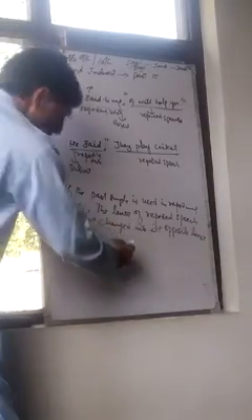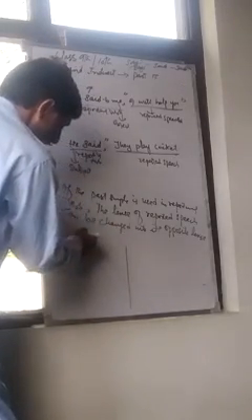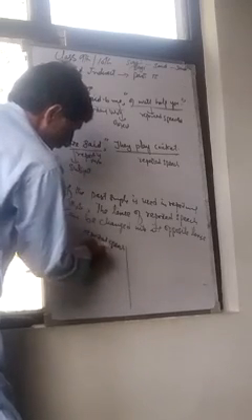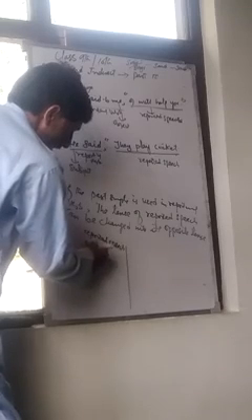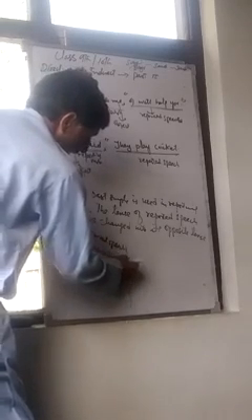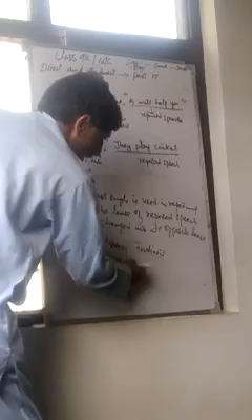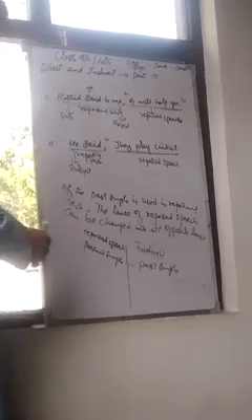Now you must see here, the repeated speech in the first one and in the second one is in the present simple. In the present simple, the opposite tense must change: indirect must change into past simple. Present simple can be changed into past simple.